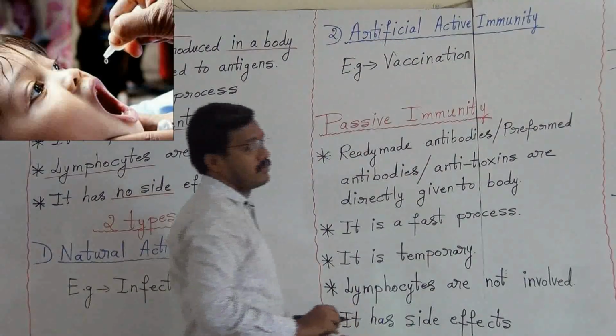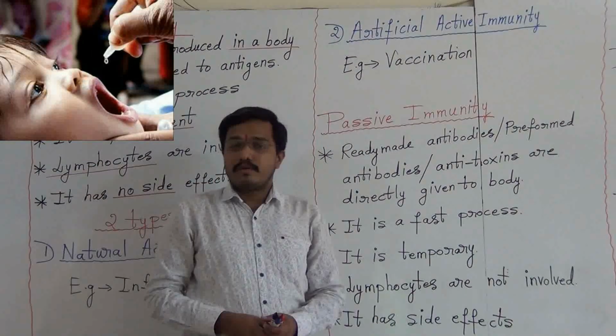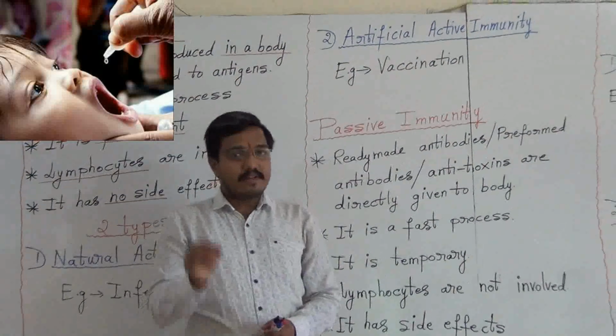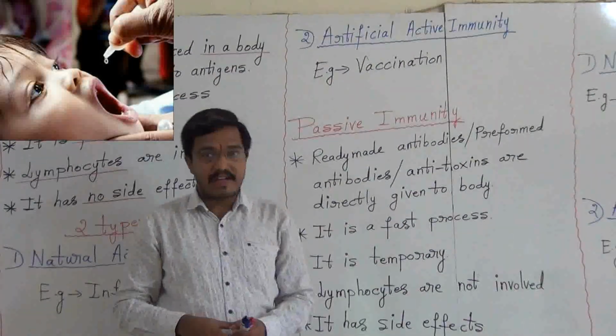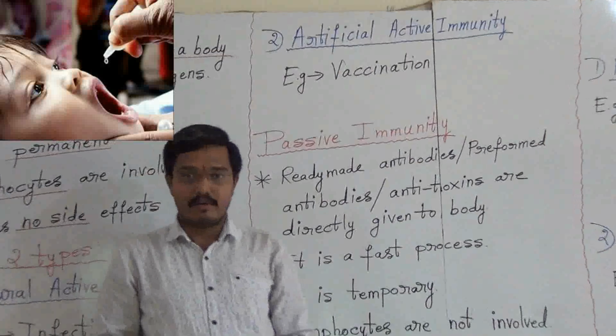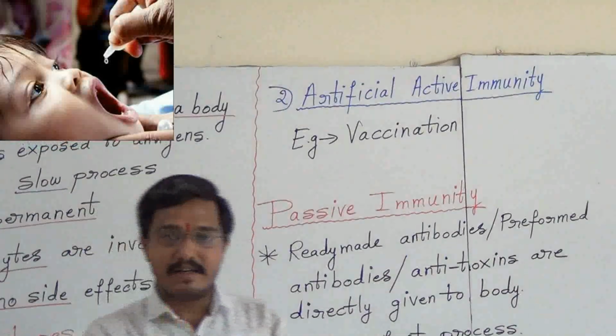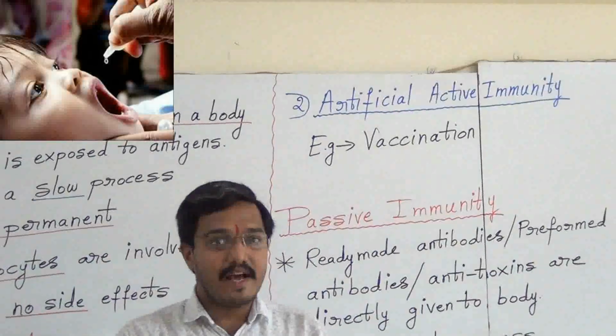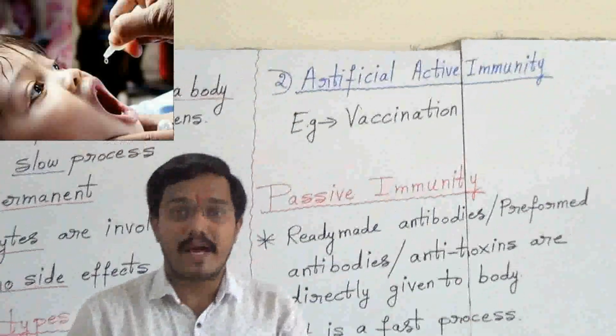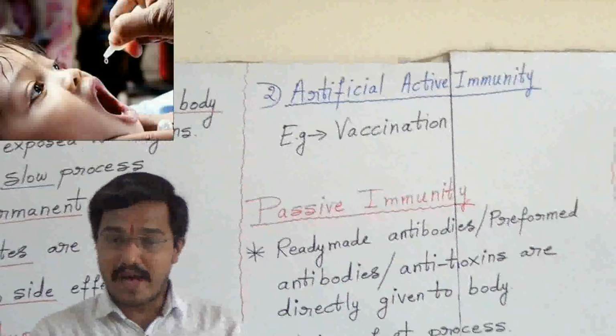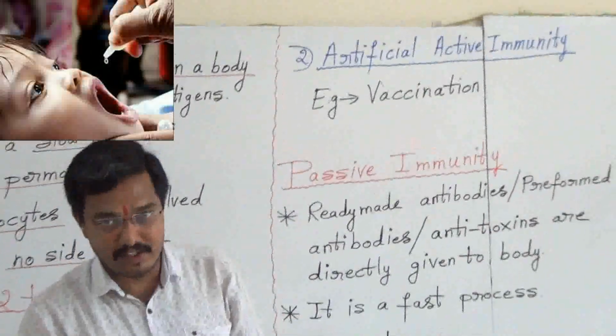Vaccination is the process of introduction of vaccines into the body. I told you, vaccines are killed or inactivated pathogens. So vaccines are basically antigens.